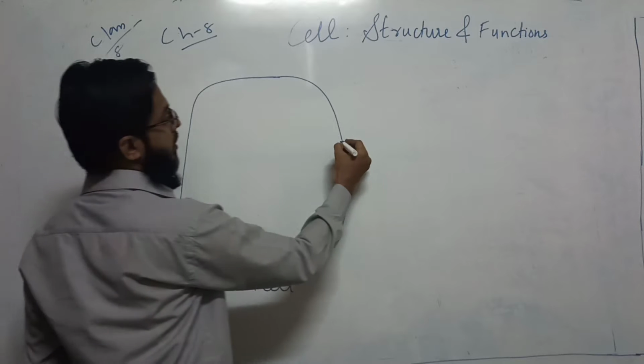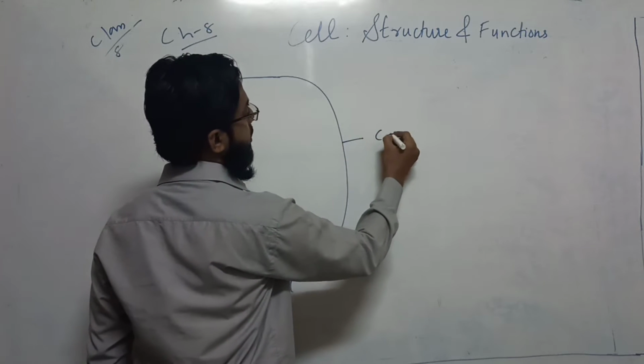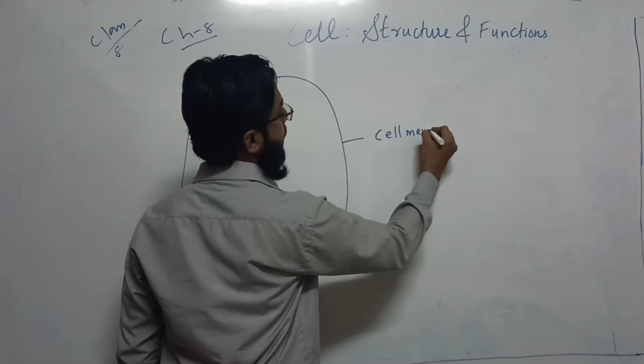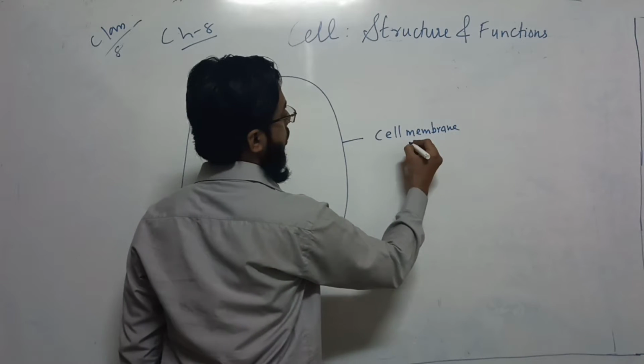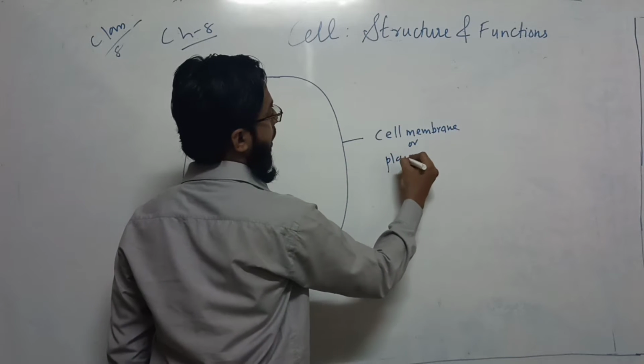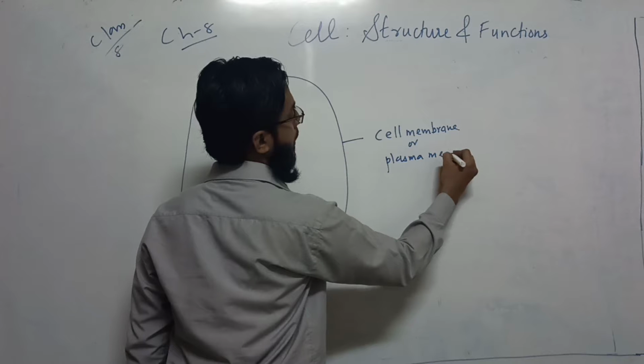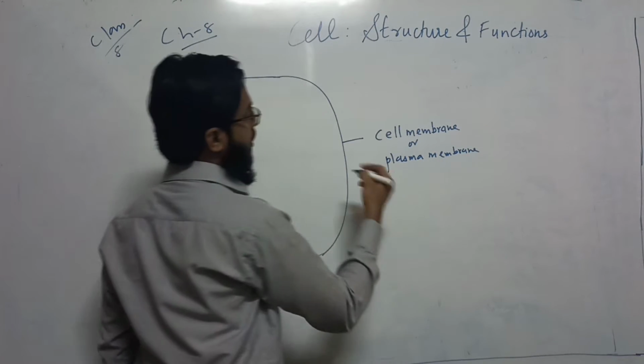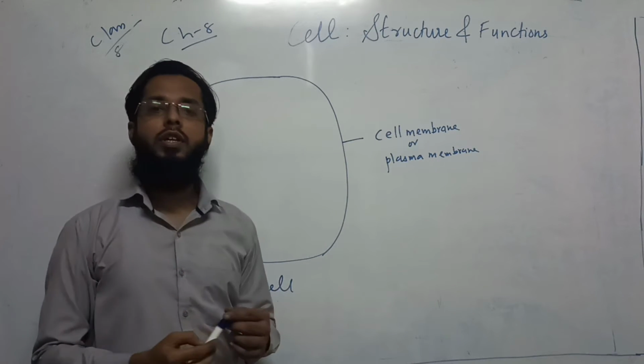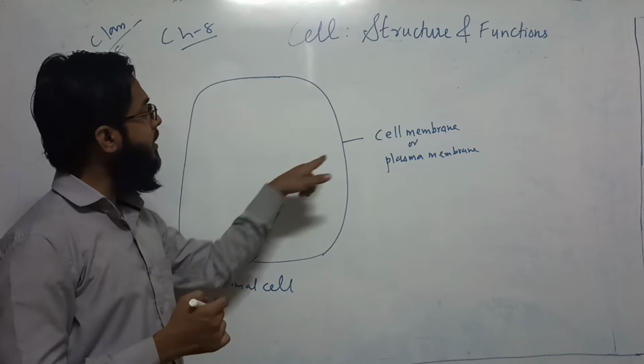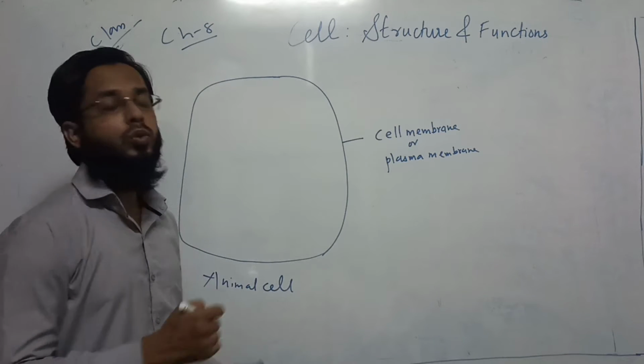The first layer is known as the cell membrane, which is also known as the plasma membrane. This is the outermost layer of the cell, and this layer separates the two cells.